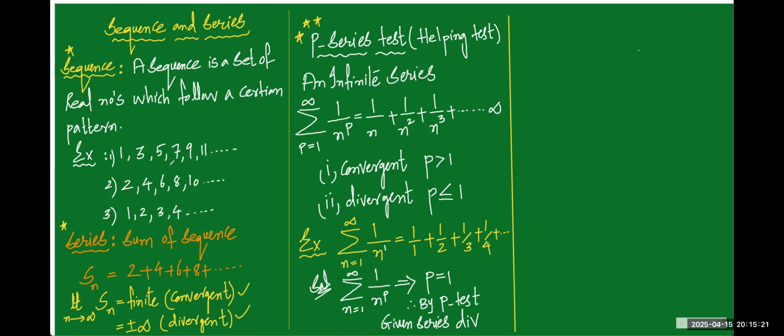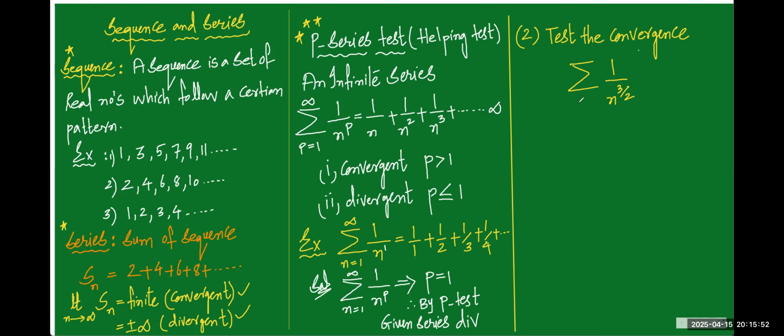Let me take one more example. Second example. Test the convergence of summation 1 by n to the power of 3 by 2. Once you understand the helping test, you can easily understand the remaining tests.